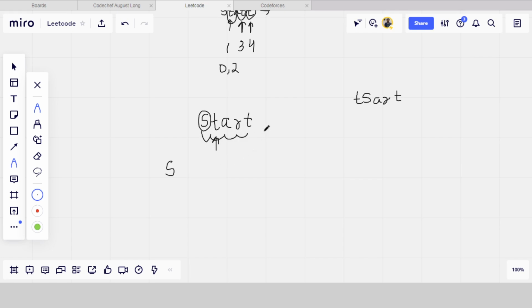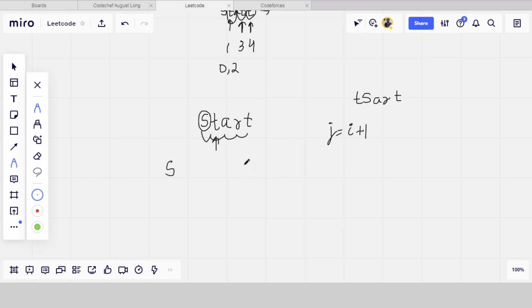From 0 to n minus 1, then I am also applying a second loop, a j loop, which is starting from j is equal to i plus 1. Means I am just checking, let's say if I have to check for s, then I will check tart. If I have to check for t, then I will check art. So like this I am doing. Fine. So yes, we will see it in the code later. So first of all, understand the logic.